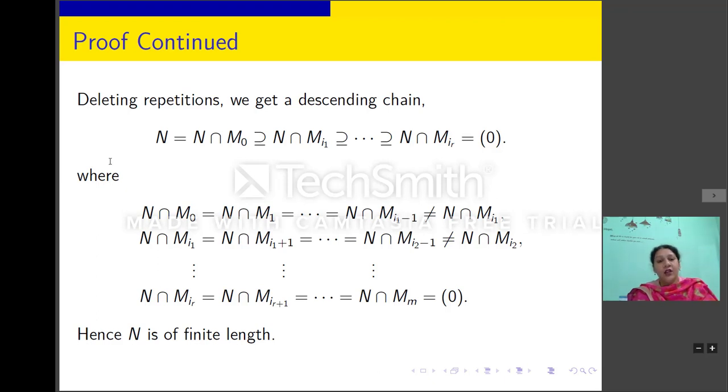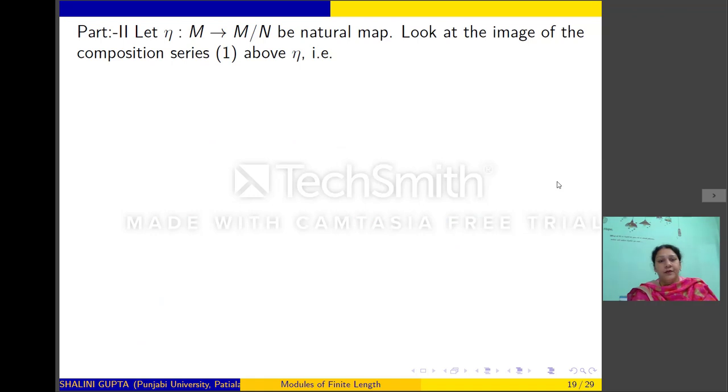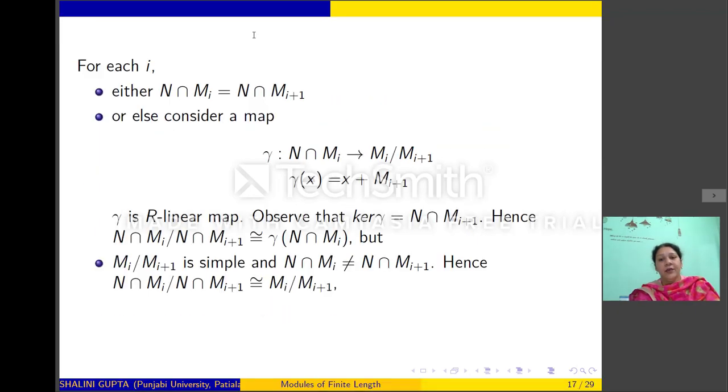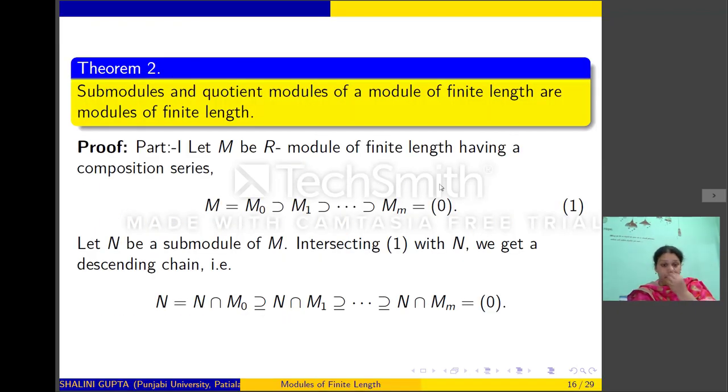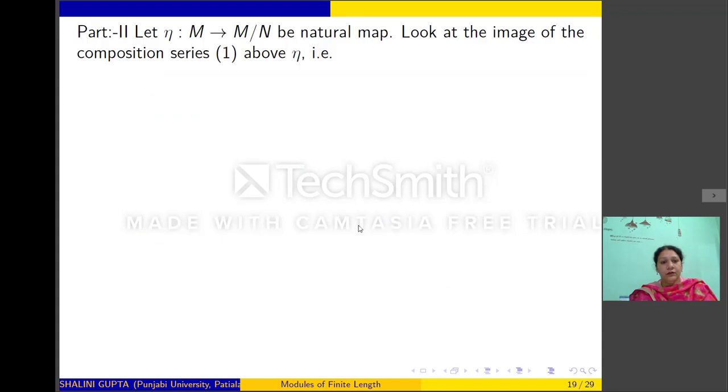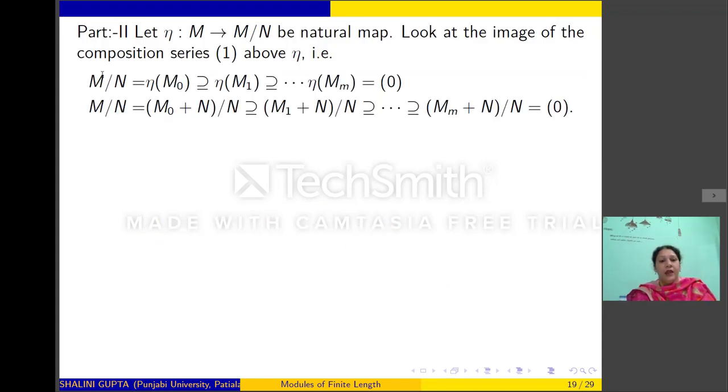Similarly, we will prove that a quotient of a module of finite length is of finite length. So let N be a submodule of M. M is a module of finite length. So we consider the natural homomorphism eta from M to M/N. And we consider the image of series 1 under eta. Now, by 1, we get that eta(M) will contain eta(M1) will contain eta(Mm). That is, M/N contains eta(M1) contains eta(Mm).